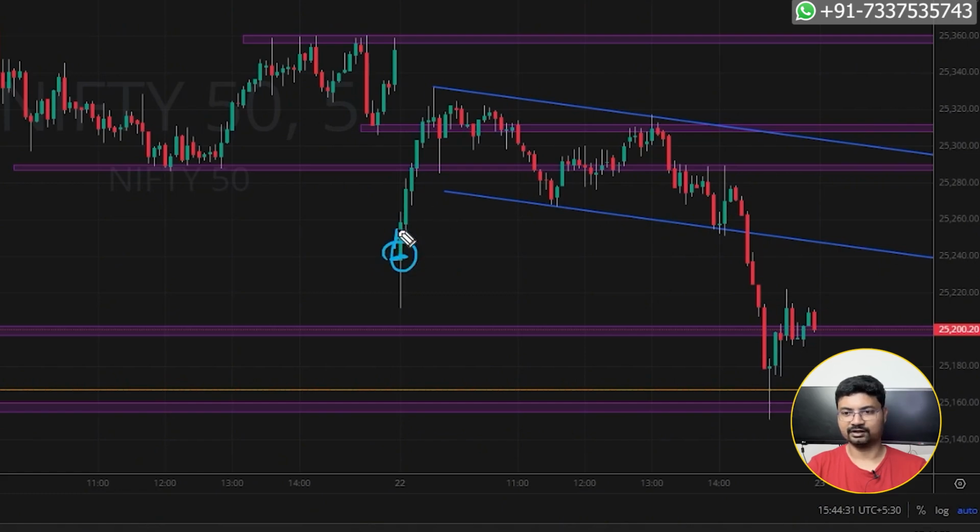After that there is a non-stop up move, and after that it consolidated around this point for a long time. Then there is a breakdown, and then there is a pullback. Here from this point, this is a high and this is a lower high. We should understand based on price action, it is not able to break the previous high. Then this is a previous support zone which acted as a resistance here and here.